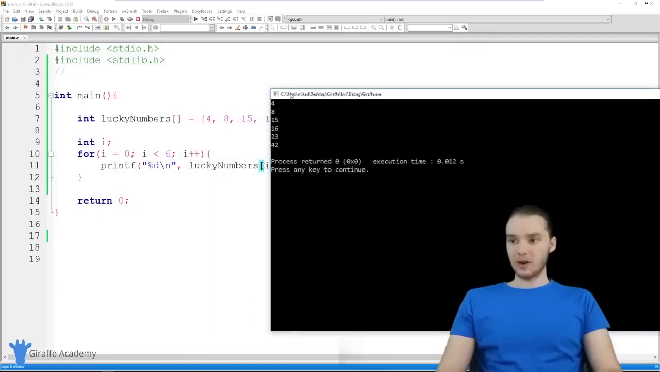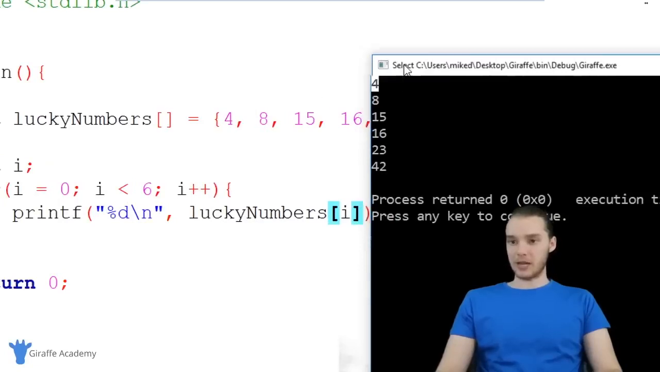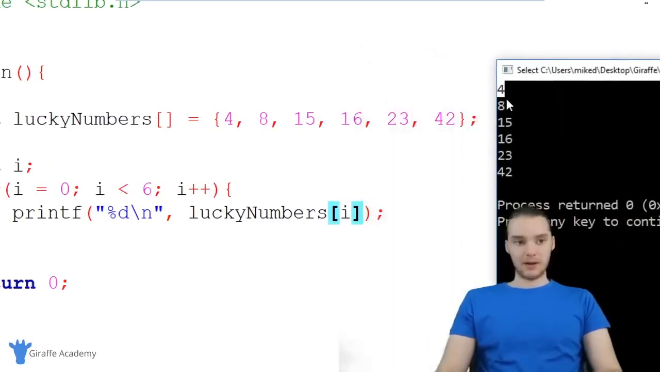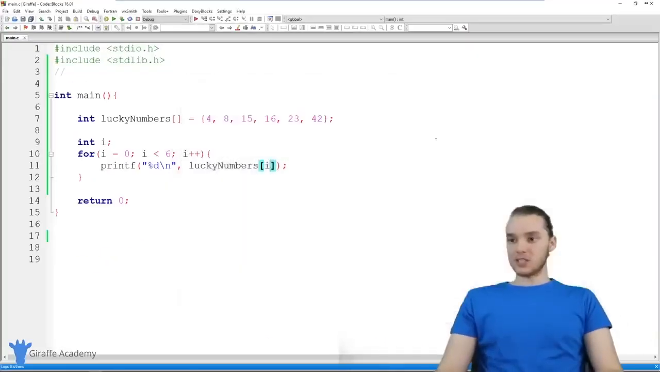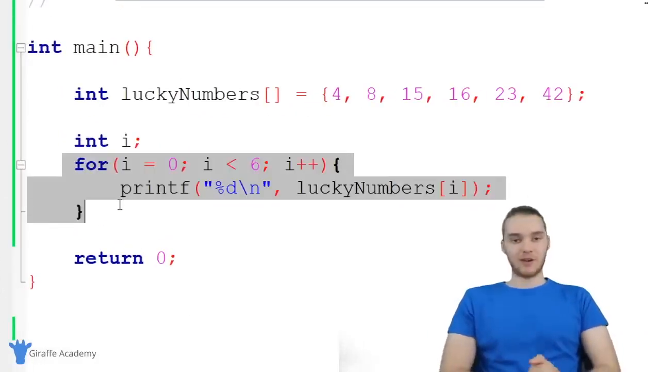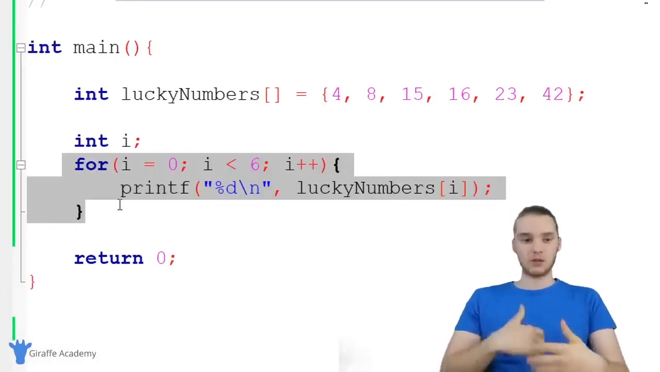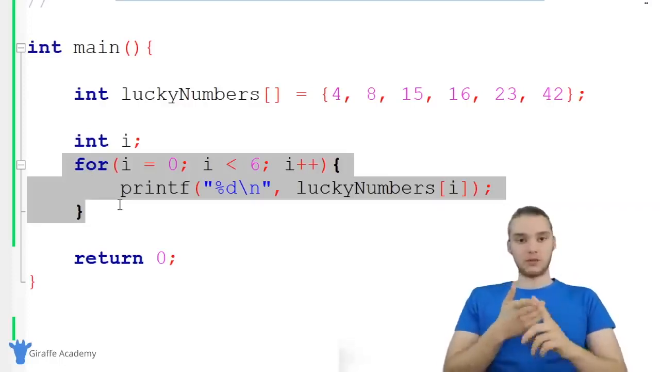So you'll see over here, we're doing exactly what I said. The first time through the loop, we're printing out 4. We're printing out that first element. The second time through the loop, we're printing out 8, which is the second element, then 15, 16, 23, and 42. So we're printing out all of those elements in turn as we go through this for loop. There are a lot of situations where for loops are going to come in handy, but this is a very, very common situation where we want to loop through all the elements in an array and either print them out or do something to them.